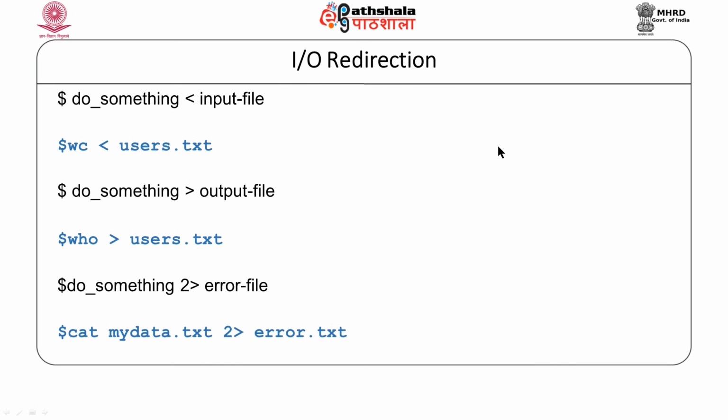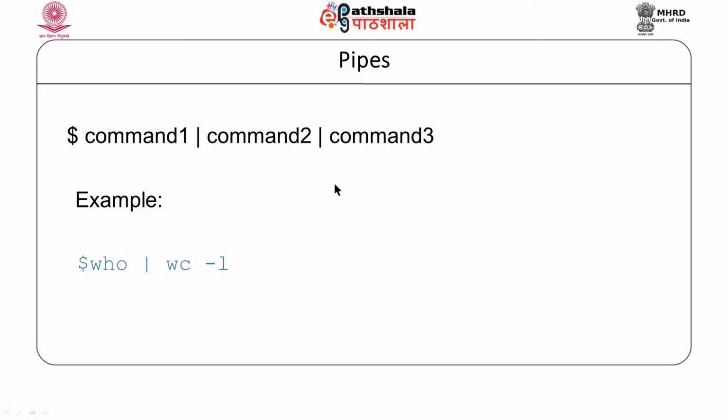Let us see how pipe works. Pipes are these kind of symbols. So, pipes are used to redirect the output of command 1 as an input of command 2, and the output of command 2 as an input of command 3. For example, the output of who command will become input to wc -l command. So, this is pipe which is used as redirection.